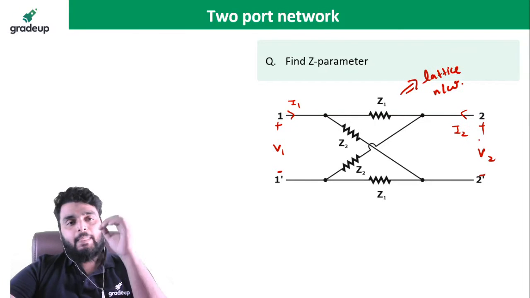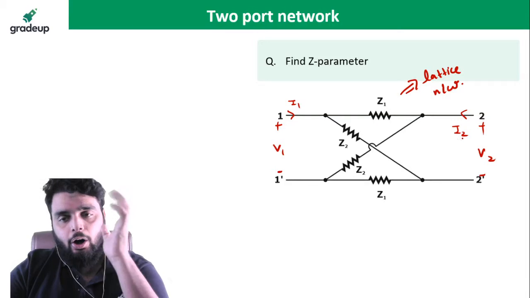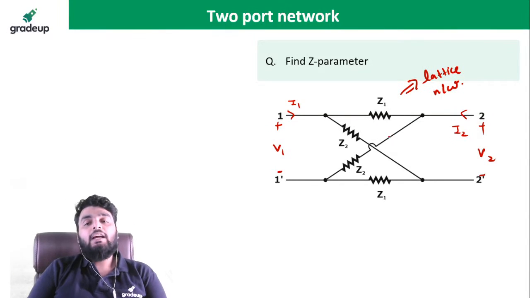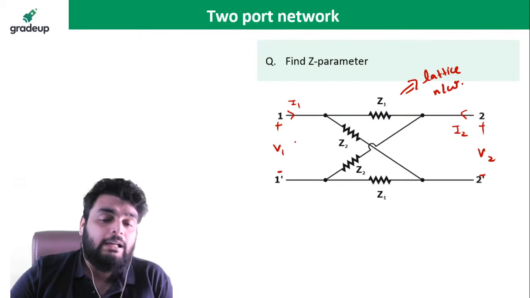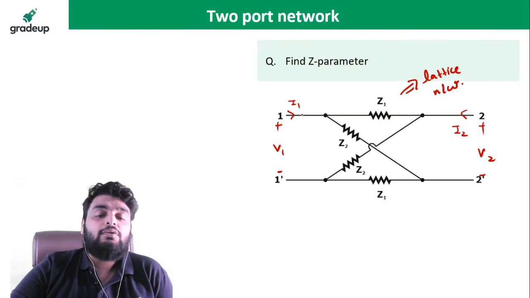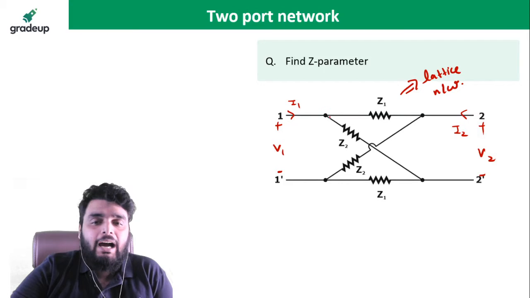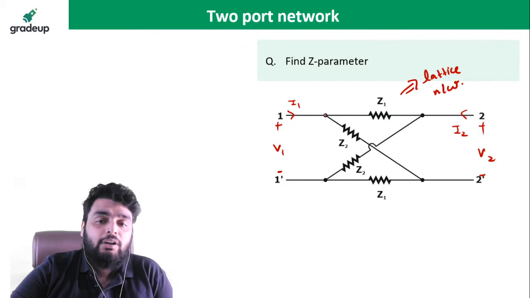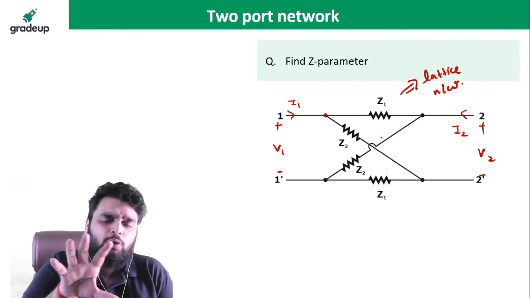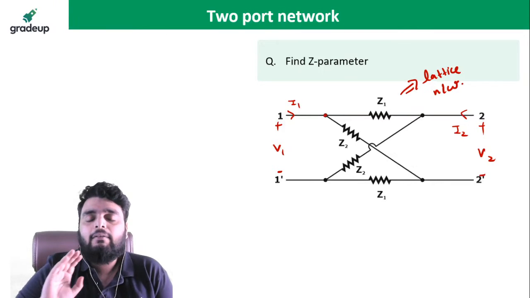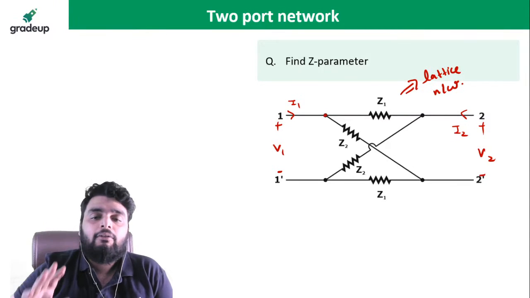Now tell me, is this a simple network or a complex network? The answer is this is a complex network. Why is this a complex network? Because if you solve it using the simple network method, you have to divide the current at many nodes. And you can see it has 1, 2, 3, 4 nodes. And I told you, whenever you have 2 meshes or 3 nodes, then the network will be simple. Otherwise, the network will be complex.